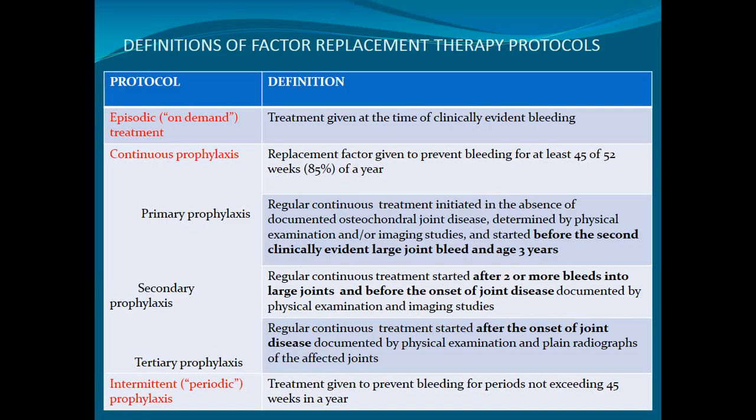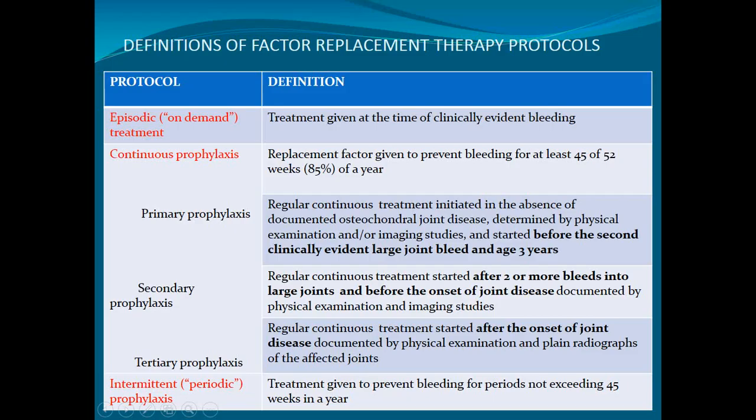This is the definition for the factor replacement therapy protocols. When a patient is diagnosed as a case of hemophilia by means of your investigations as well as from the clinical point of view, you are going to decide whether this patient should be on prophylaxis or on demand treatment. There are multiple types of prophylaxis. Episodic, number first, is the episodic on-demand treatment, meaning treatment given at the time of clinically evident bleeding.